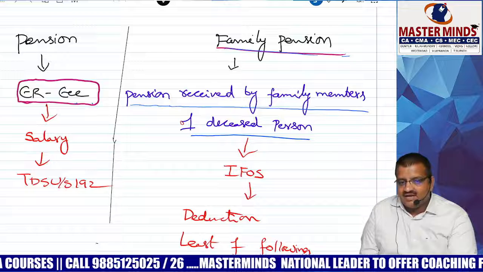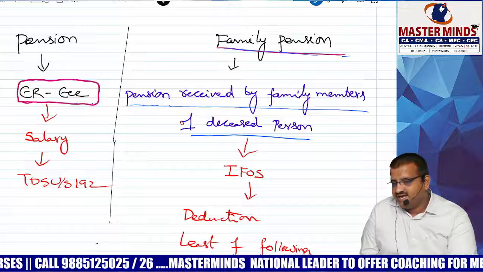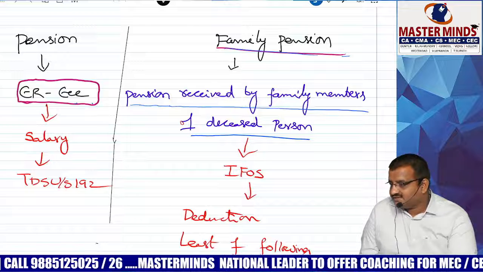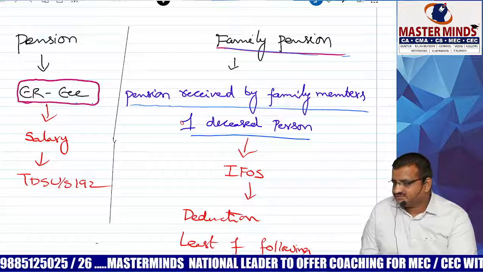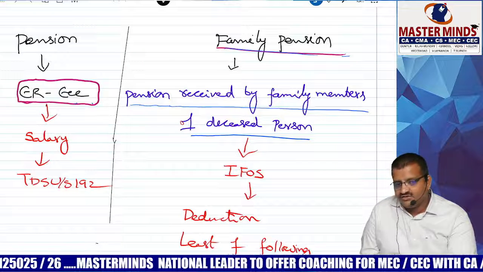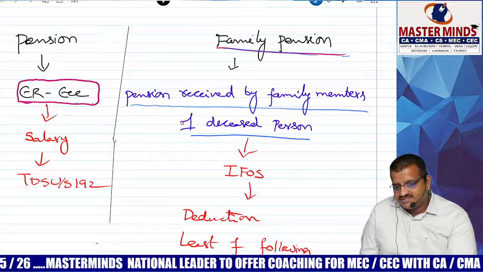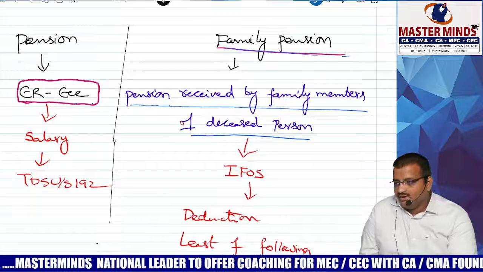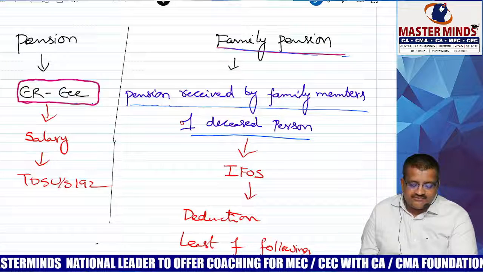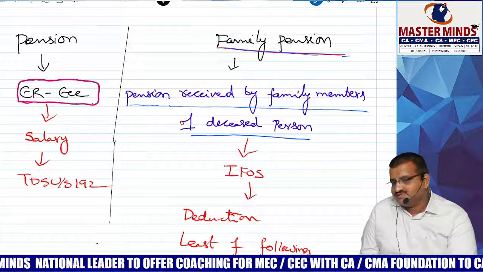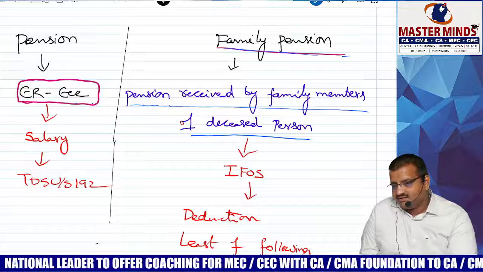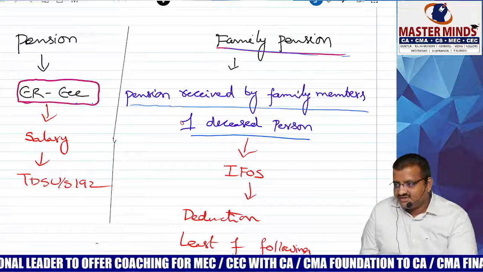Taxable or exempt? Taxable under which head? IFOS. Is deduction allowed? Yes. How much? Least of the following: 1/3 of the pension or 15,000, whichever is less. A student will get a doubt: what is the reason for this deduction?